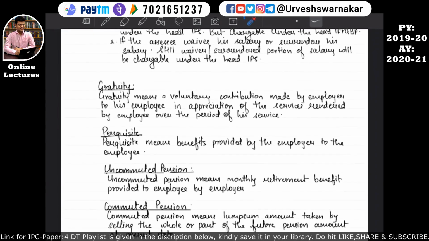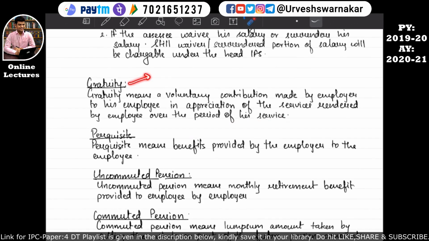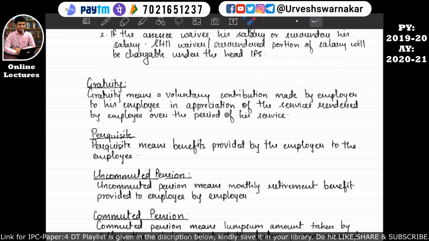In the notes I have given the meaning of gratuity. Gratuity means a voluntary contribution made by the employer to the employee in appreciation of the services rendered by the employee over the period of his service. That means gratuity is kind of a post-employment benefit given by the employer to the employee. I hope this is quite clear to you all. So I hope you all have understood what gratuity means.